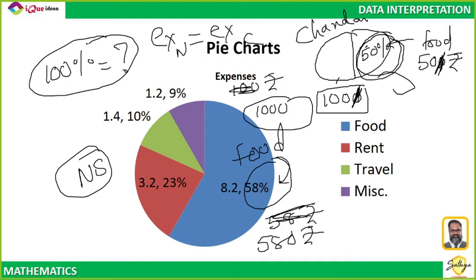Two pie charts can never be compared using numbers unless you know the base value. If you can identify how much 100% is, then you can compare two pie charts. But if only percentage values are given, you cannot make that comparison. Right? So that is a pie chart. Correct?